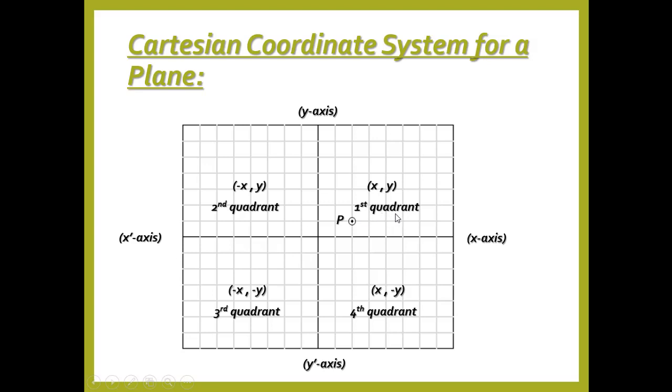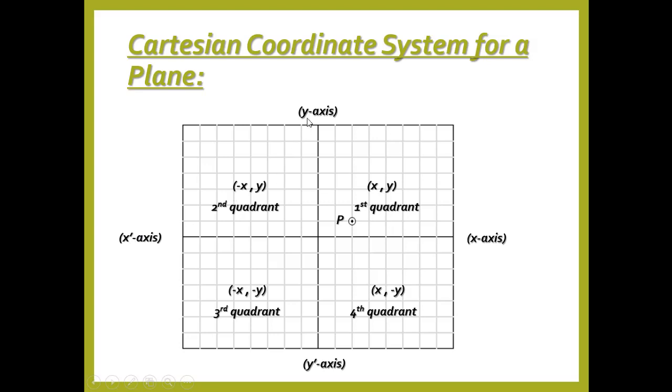The third thing is we have to mark the quadrants: first, second, third and fourth. You have to remember the sequence: move in the anti-clockwise direction like this. This one is the first, this is the second, this is the third, and this is the fourth. Over here x is positive and y is also positive. It means in the whole first quadrant all the ordered pairs are plotted when the values of x and y are positive.